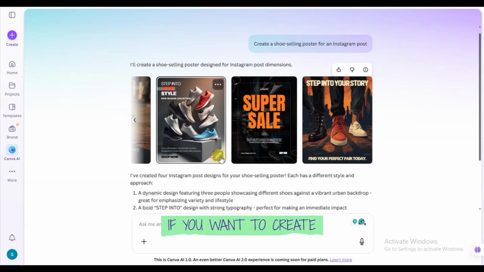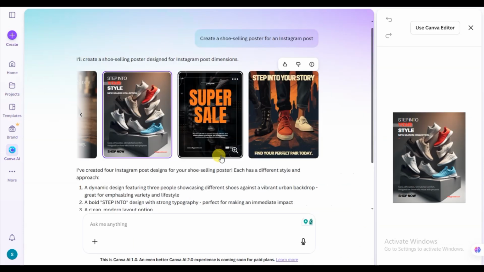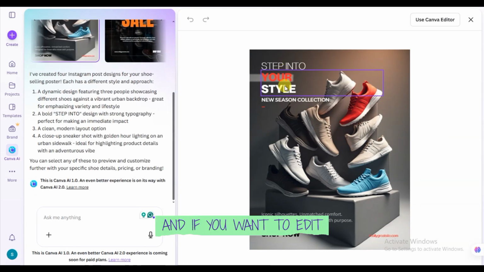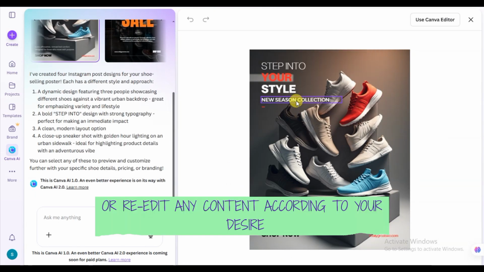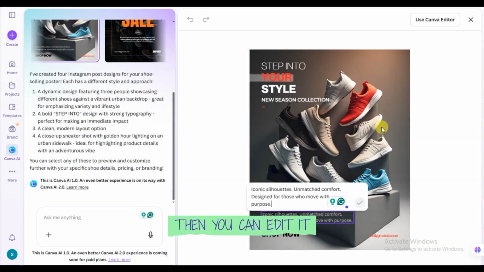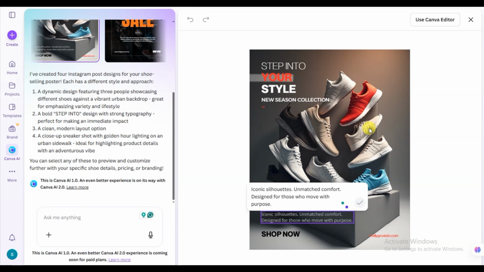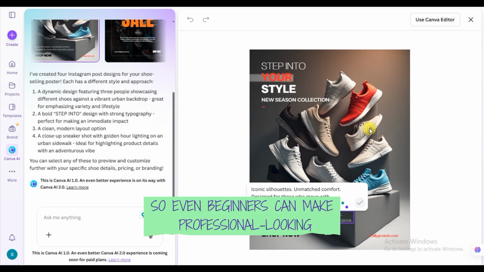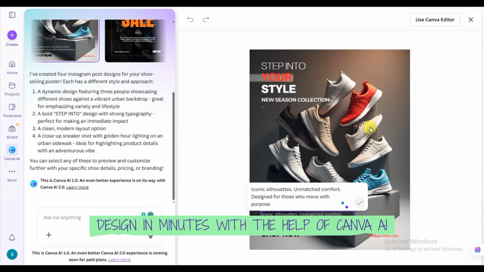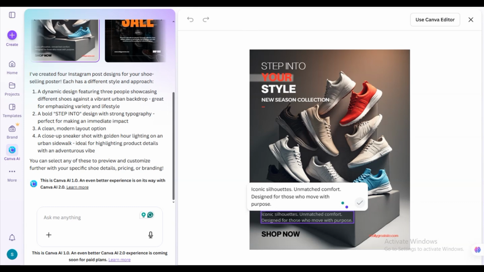If you want to create and edit your poster, then click on it. And if you want to edit or re-edit any content according to your desire, you can edit it and easily create your content. So even beginners can make professional-looking designs in minutes with the help of Canva AI. So move on to the next.